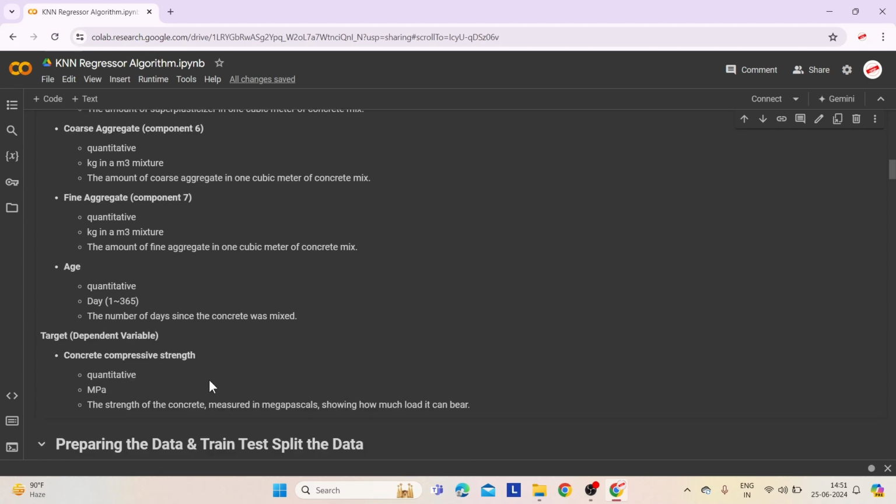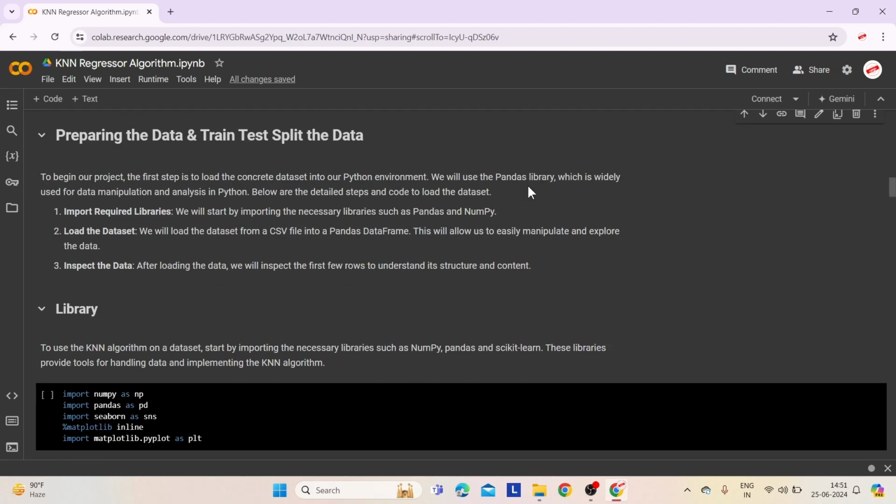The output variable is the concrete compressive strength measured in megapascals (MPa), which indicates the load bearing capacity of the concrete. To begin our project, the first step is to load the concrete dataset into our Python environment. We will use the pandas library, which is widely used for data manipulation and analysis in Python. Below are the detailed steps and code to load the dataset. First, we'll import necessary libraries like pandas and numpy. Then, we will load the dataset from a CSV file into a pandas data frame, which allows easy data manipulation and exploration. Finally, we will inspect the first few rows of the data frame to understand its structure and content.